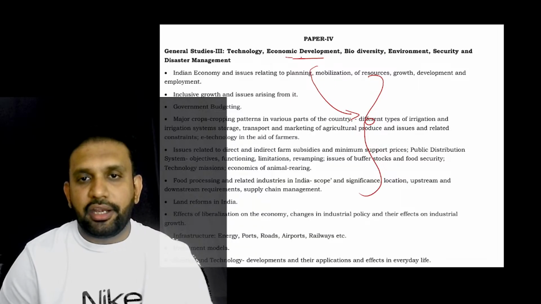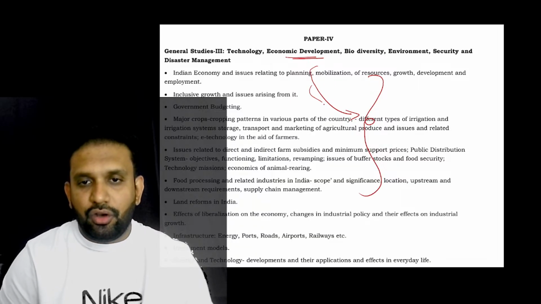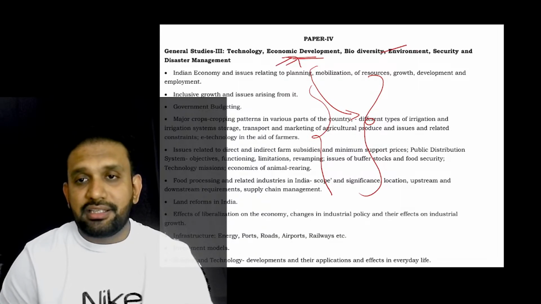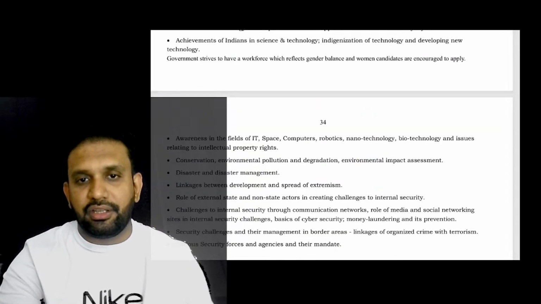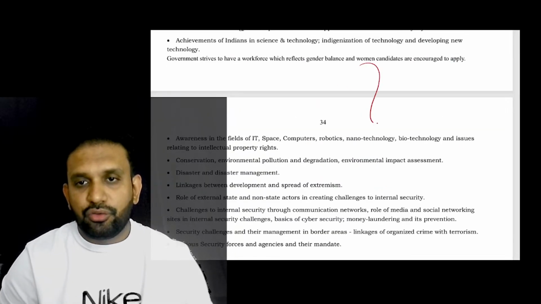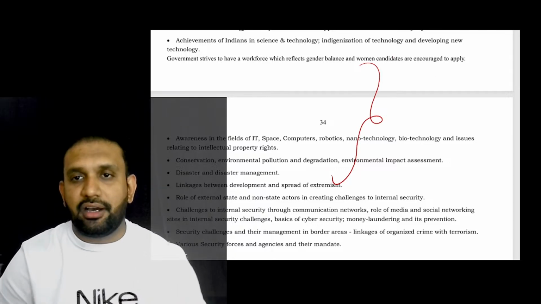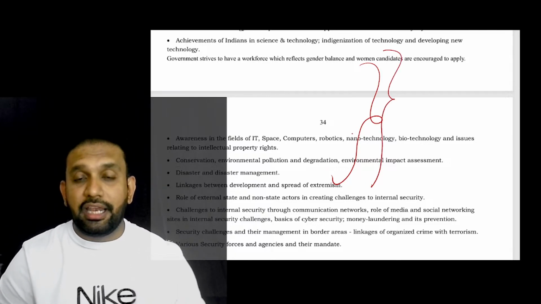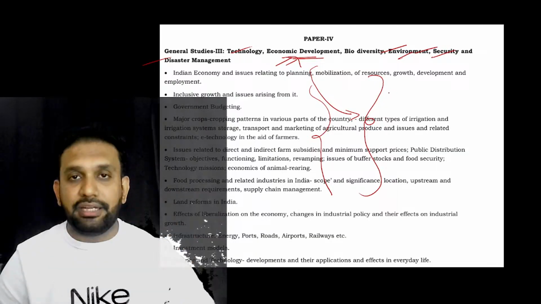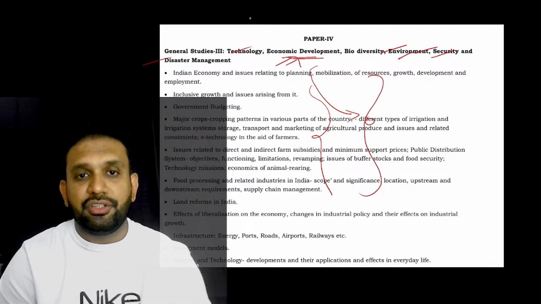Here you can see economic development we are having. All of this syllabus is consisting of what? Economic development only. Rest all, like technology, biodiversity, environment, security, disaster management, is having this much syllabus. So just imagine, 4 or 5 subjects are having this much syllabus only. Economy alone is having the complete 50% of the syllabus in GS paper 3.